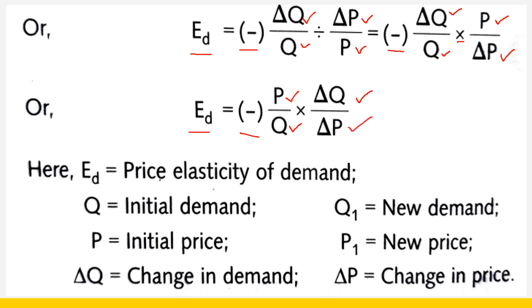So this is the formula for price elasticity of demand. Here ED refers to price elasticity of demand, Q refers to initial demand, P states initial price. This sign shows change in demand. Q1 shows new demand, P1 shows new price, and this triangle P shows change in price.